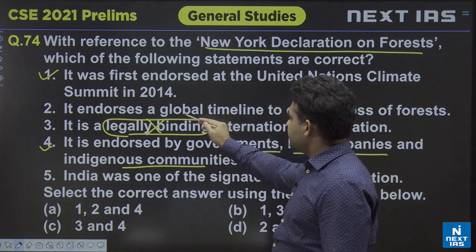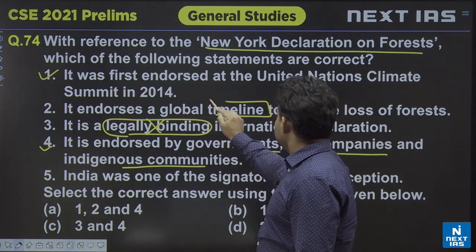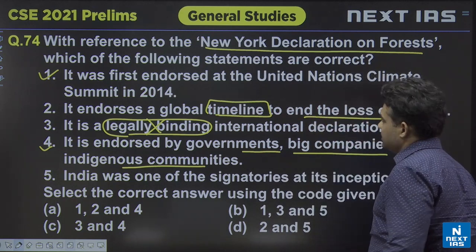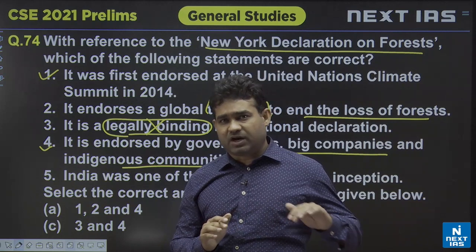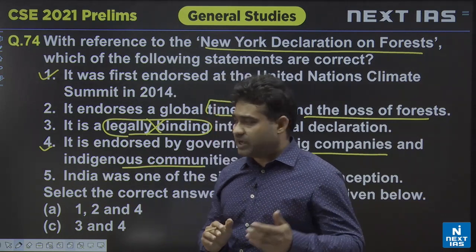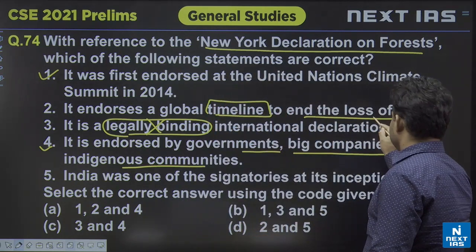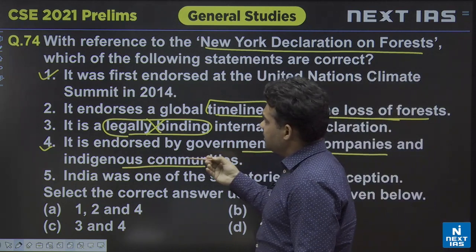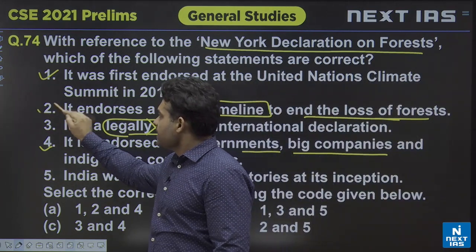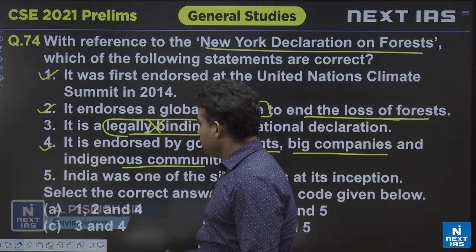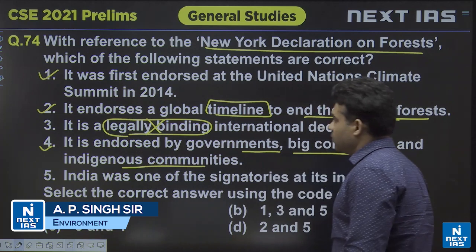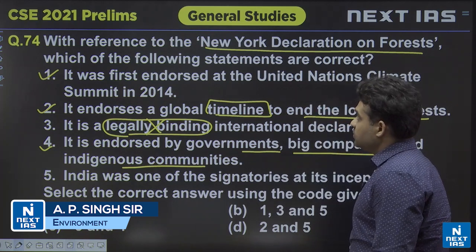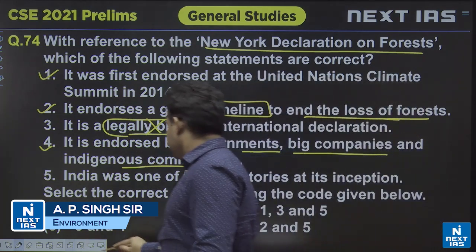Two, it says it endorses a global timeline to end the loss of forests, yes, by 2020 to be brought to the half, and by 2030 to end the deforestation, the loss of forests. So it means the timeline is there. So 1 is also there, 2 is also there, and 4 is also there. So answer should be 1, 2 and 4. A, 1, 2 and 4. 1 is correct, 2 is correct, and the 4 is also correct. That is question number 74.